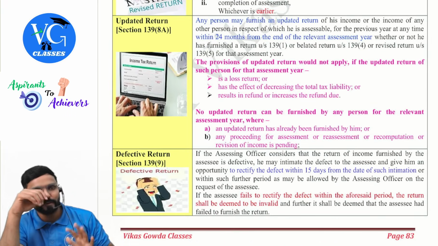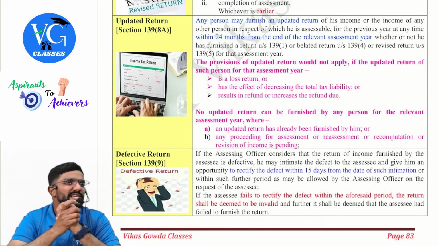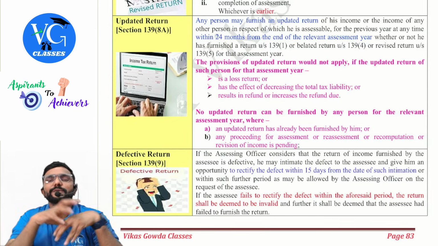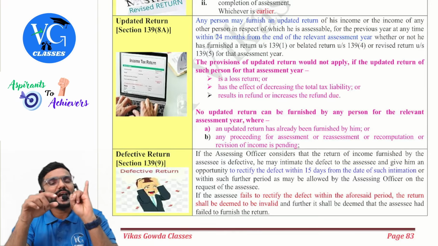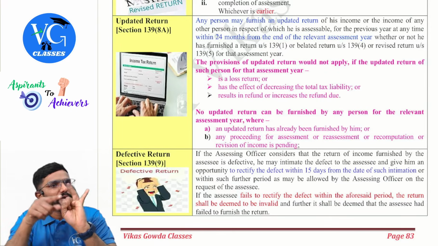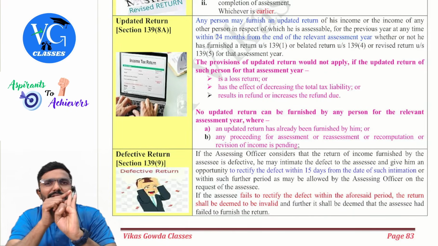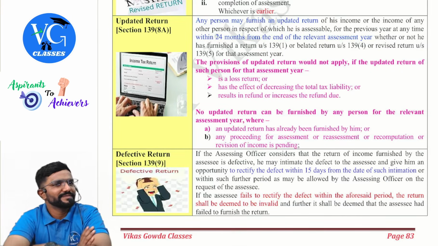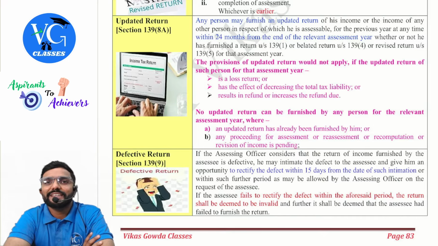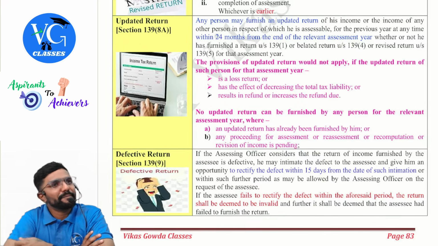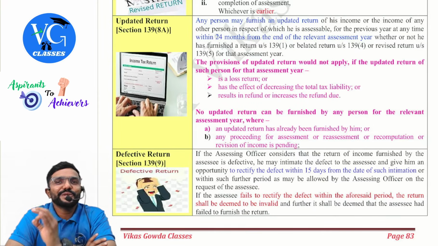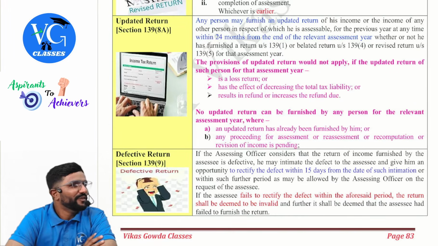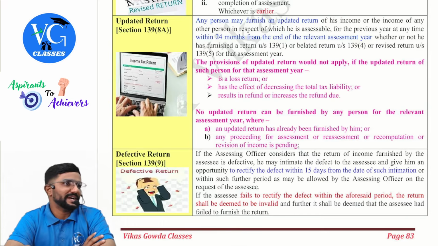Take chance, no problem. Next, they have introduced something recently called updated return. The concept of updated return is like this, guys. I have already filed my return within the due date, or belated return, or whatever return I have filed, I have revised it, or else I am not at all to file the returns. Now, can I update the returns? Yes, I can update it. But government is allowing you to update your return only if it brings revenue to them. Only if it brings revenue to them, guys.